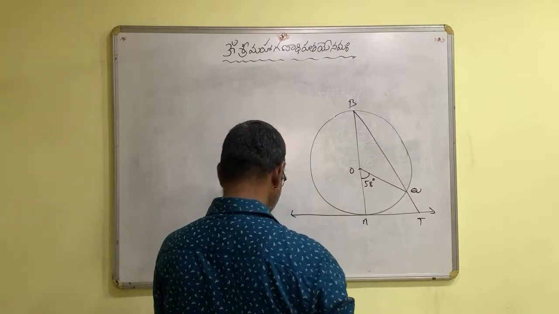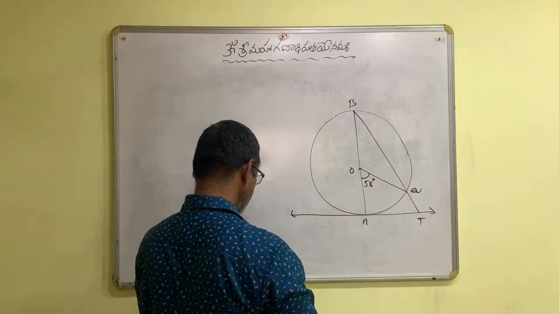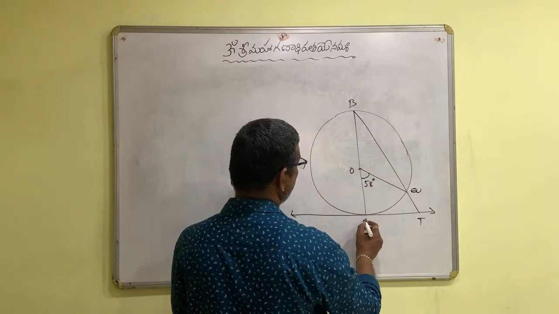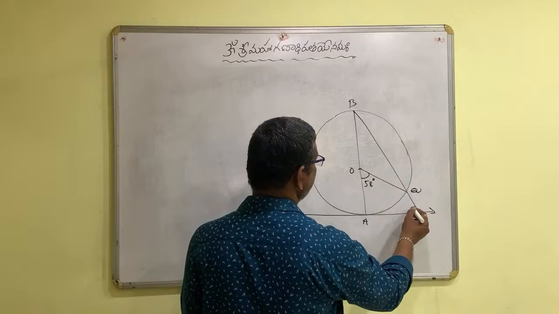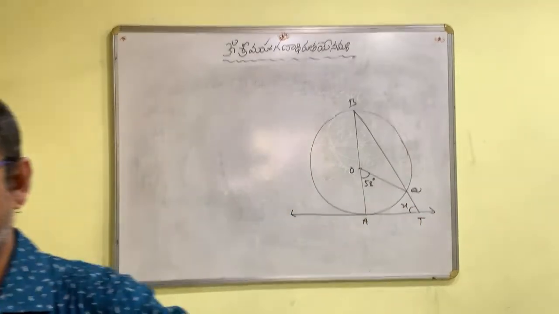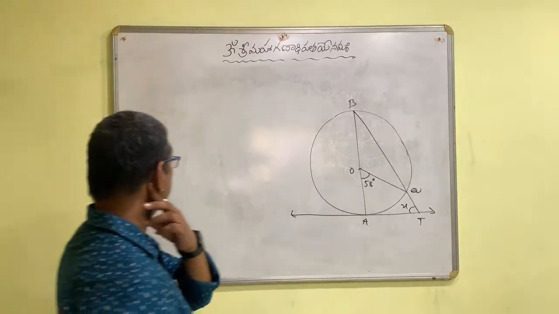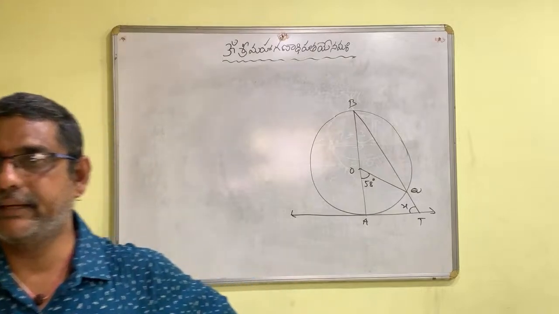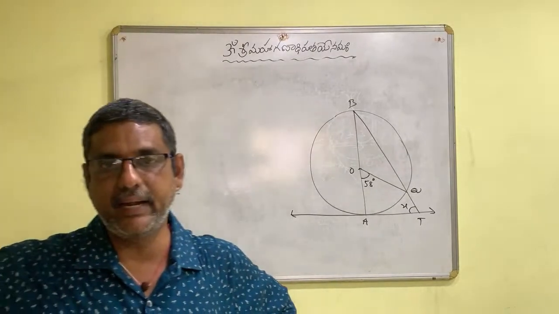Okay, what is he asking? Find angle ATQ. Any idea?